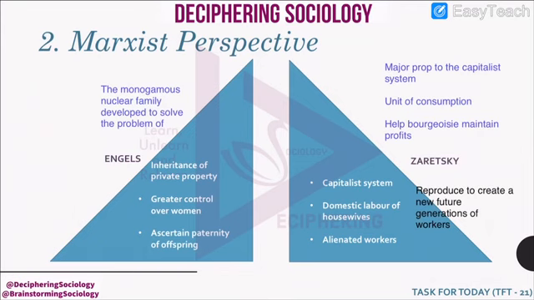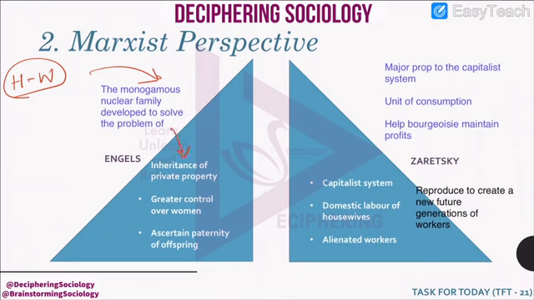Second perspective is by Marxist. The Marxist thinkers, they explain family in terms of capitalism. First one is by Engels. He says that the monogamous nuclear family, monogamous means there is one husband and one wife, monogamy. This nuclear family developed to solve the problem of inheritance of private property.